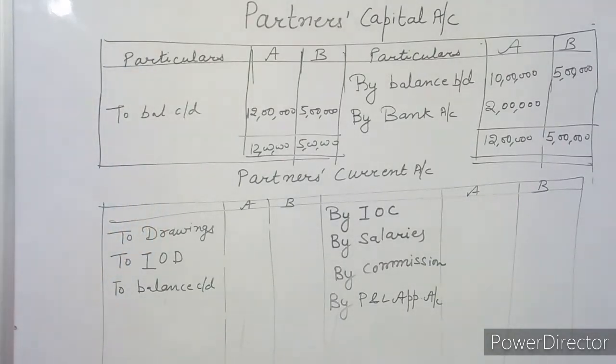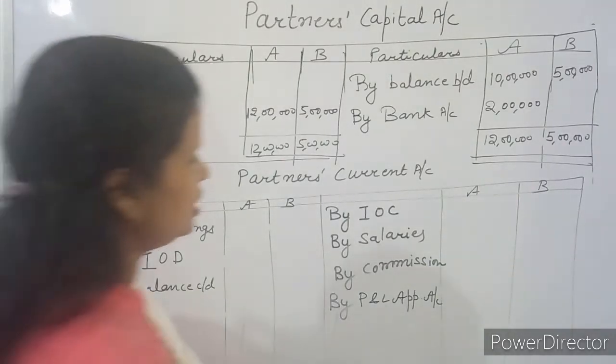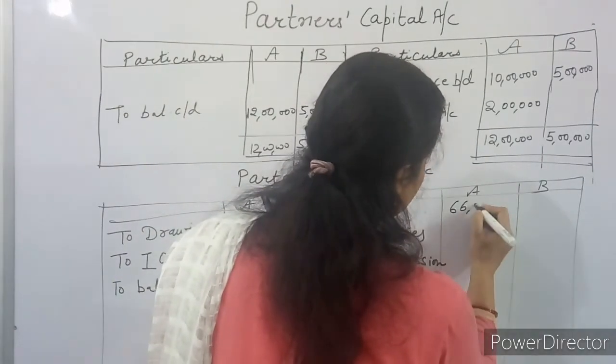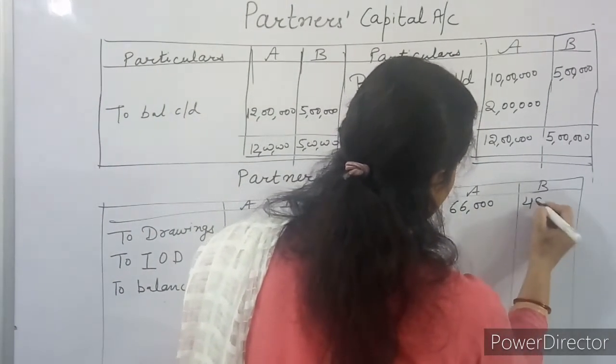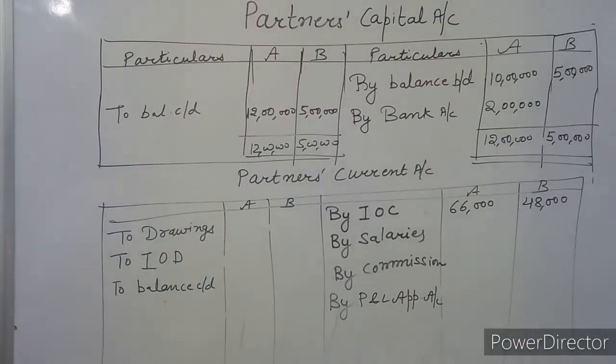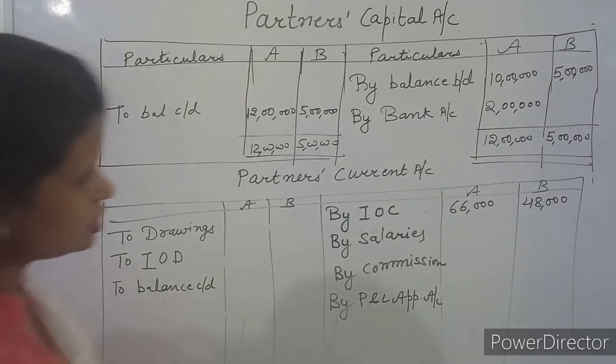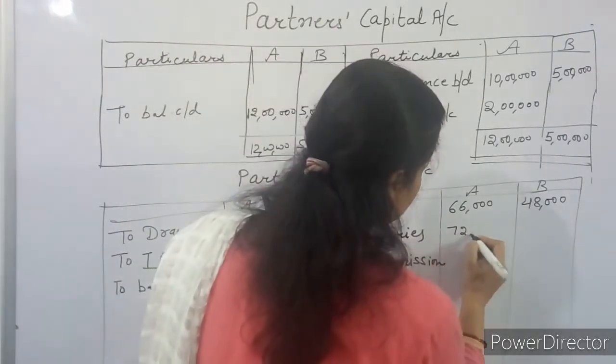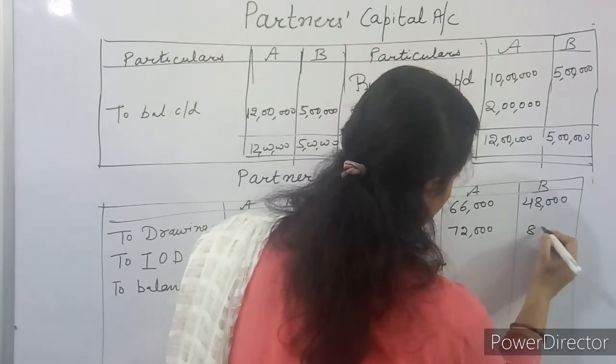Like interest on capital, it is given to be 66,000 for A and for B it is 48,000. Next item is salary, to A 72,000 and to B 80,000.